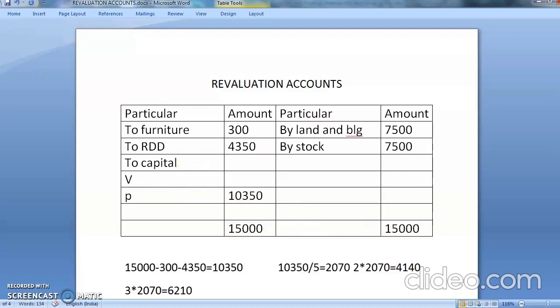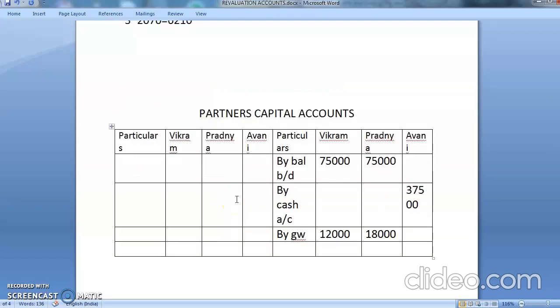What will be the Vikram share? 4140. And what will be the Pradnya's share? Tell me. It is 6210. Now this is in the debit side. So in partnership capital, it will go on credit side. You'll write here by revaluation account. What are you going to write? Revaluation account. How much this person is getting? 4140, and this person is getting 6210. Okay, now let's do the totaling part of it.